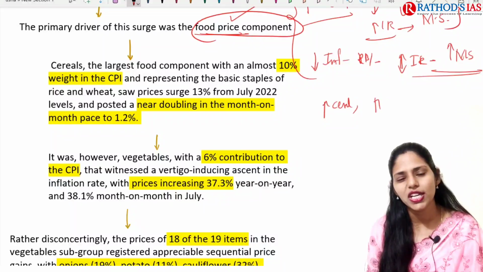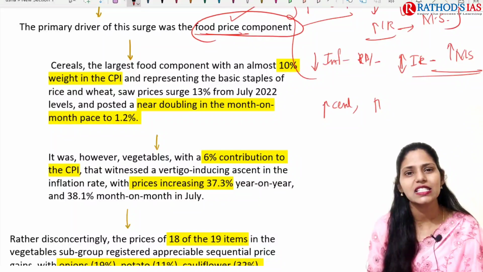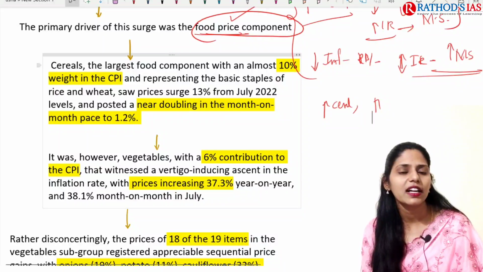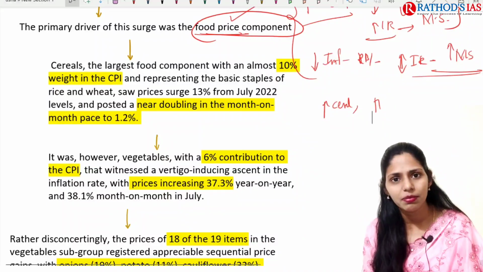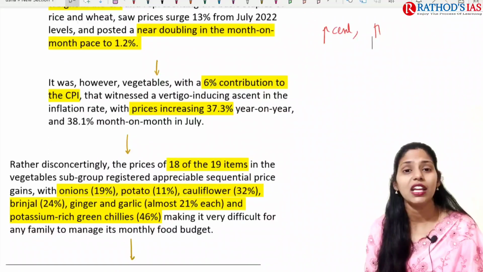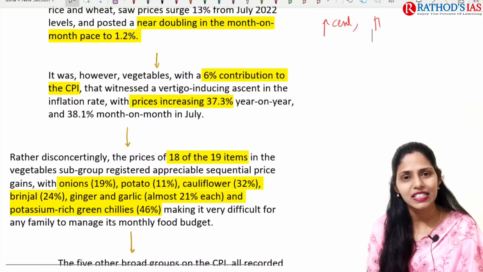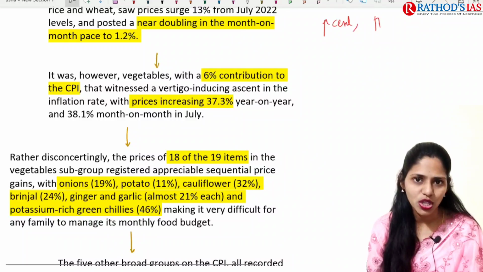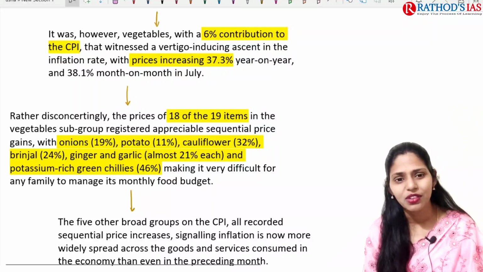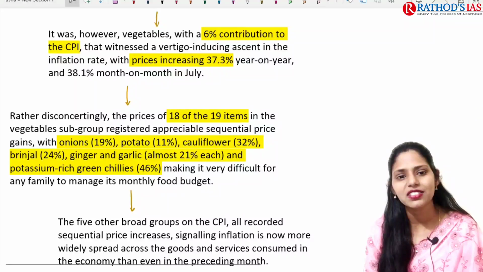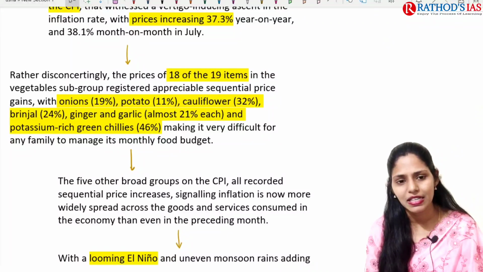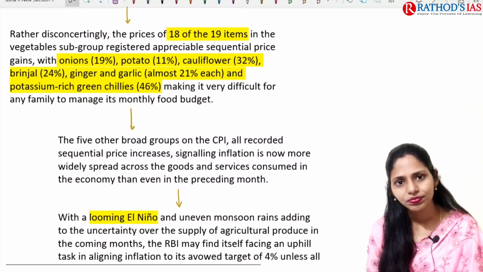Increased rice and wheat. Okay, because of this unseasonal rainfall and heavy rainfall in the northern part of our country, wheat production has been disturbed, and because of this there is a very high price of wheat in the market, and even rice production has decreased this year. So because of this it is also having an impact on rice. Okay, and even vegetable prices are very high, especially tomato prices, right? And even cereals and pulses prices have increased. So these are some important details.